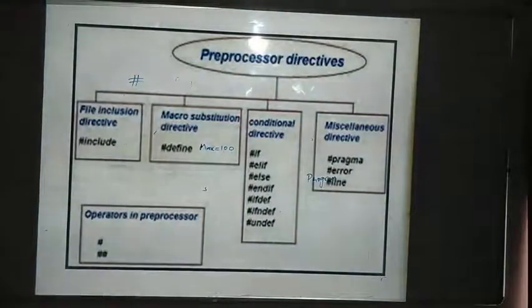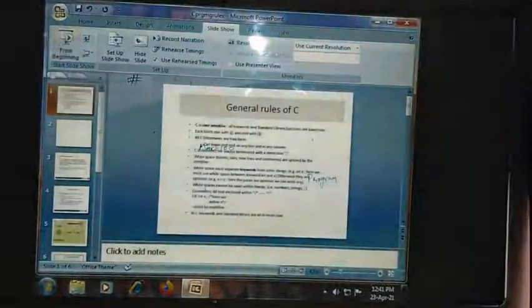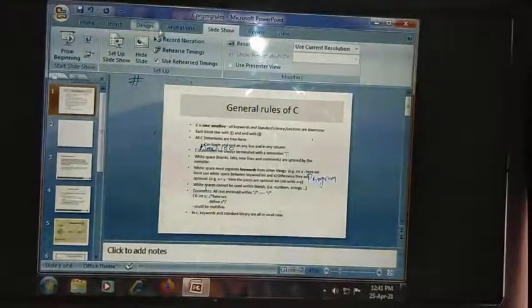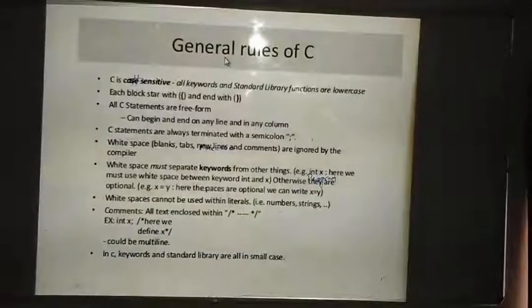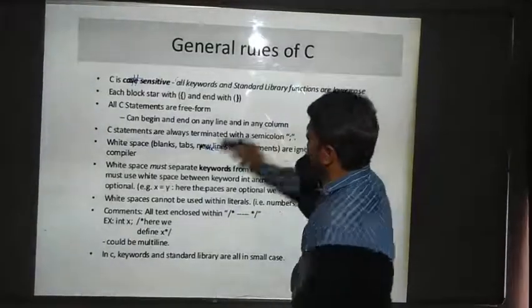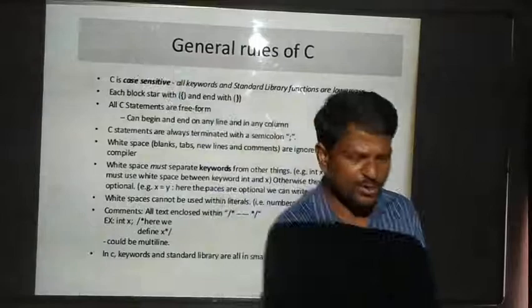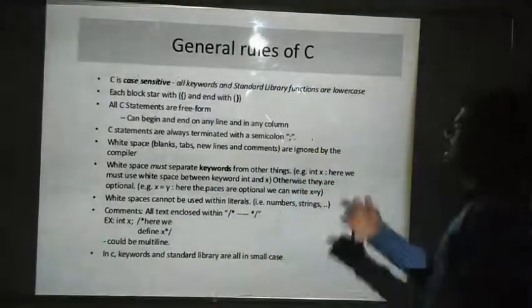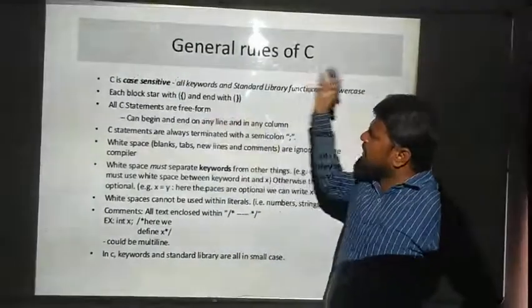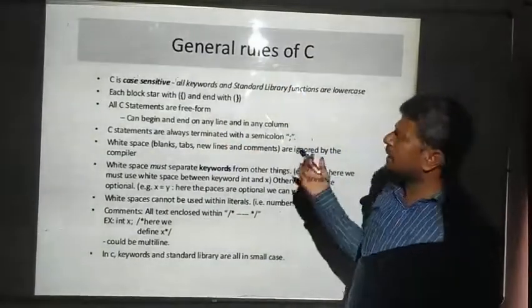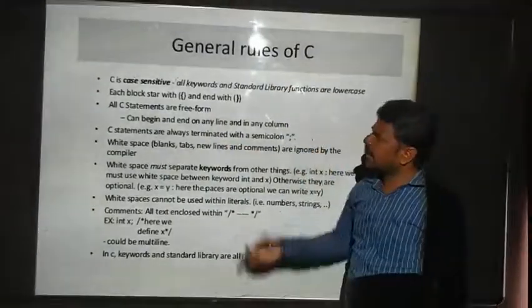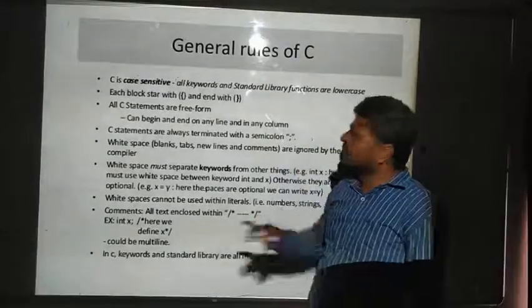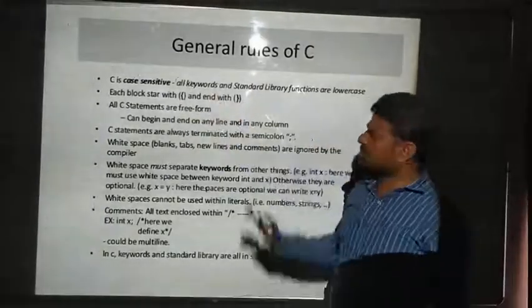Now we can repeat once again. I am repeating once again for you. These are the rules which we have to follow when writing a C program. C is case sensitive. Whatever we write should be written in smaller letters. And each block has an open brace and a close brace.